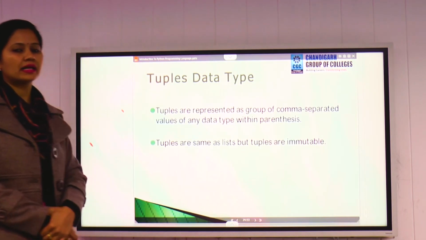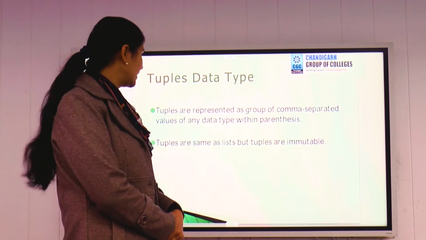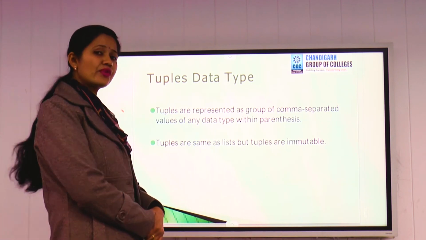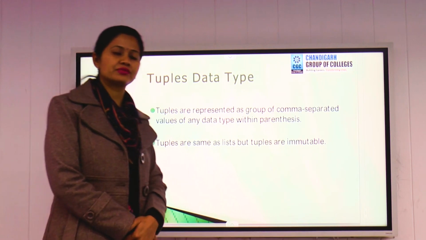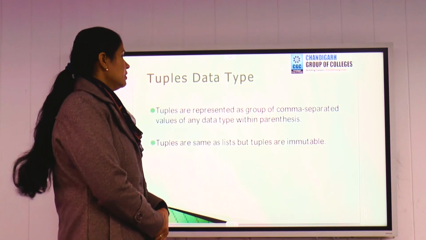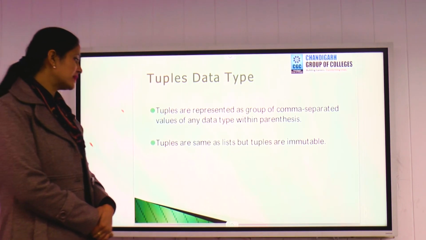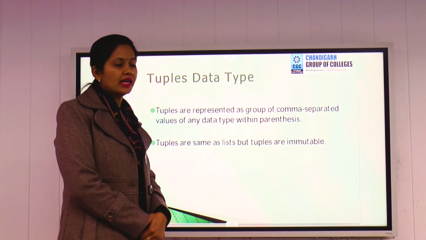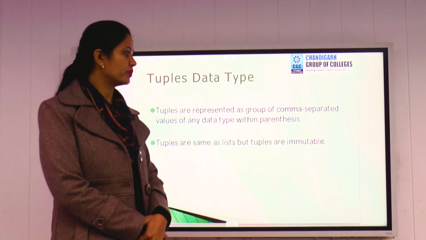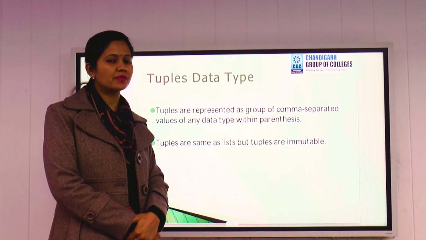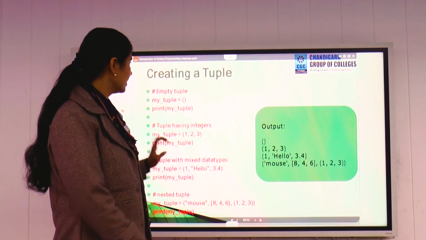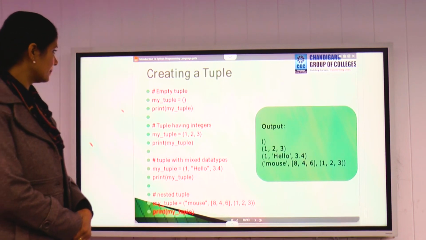Next is tuple. Tuple is again the same sequence type of data. Tuples are represented as a group of comma separated values of any data type within parentheses. For list we have used square brackets, but for tuple we will use parentheses. So tuples are the same as list, but tuples are immutable. Immutable means we cannot modify the value of a tuple. Lists were mutable, we can modify the value of a list, but for tuples we cannot modify values because tuples are immutable. These are the examples of tuple.